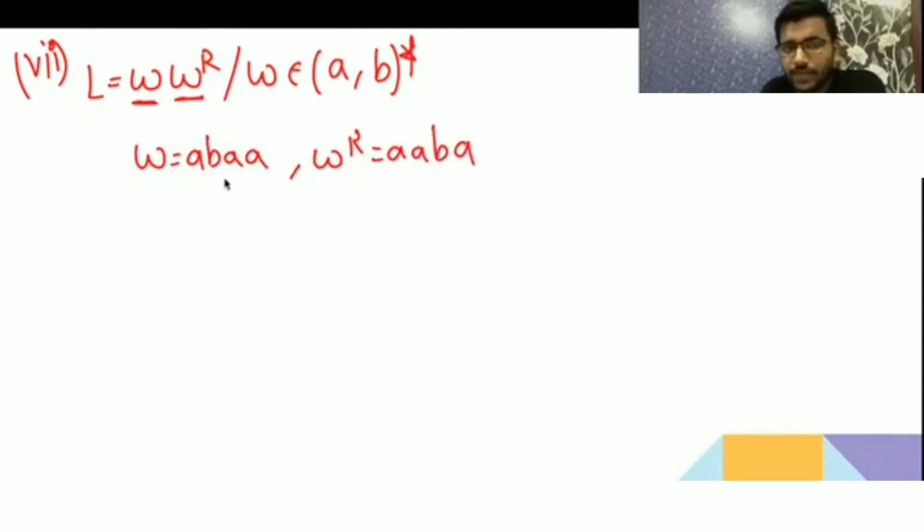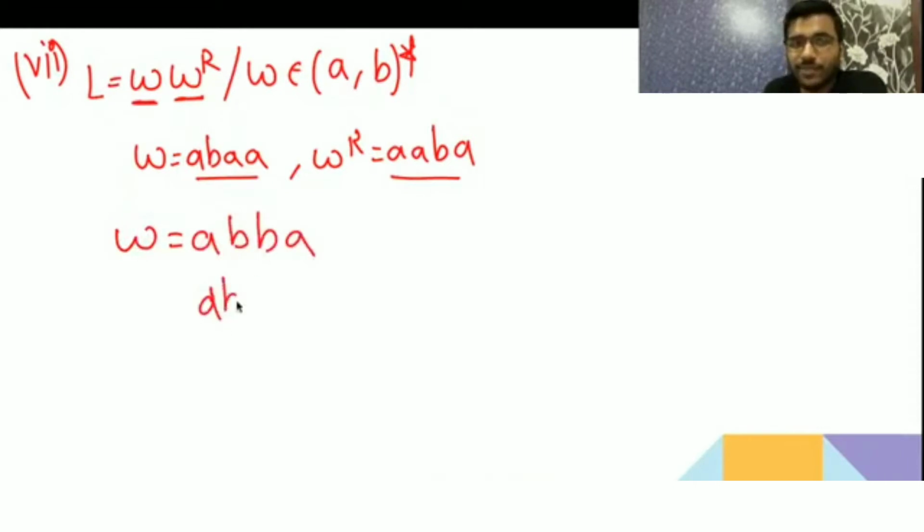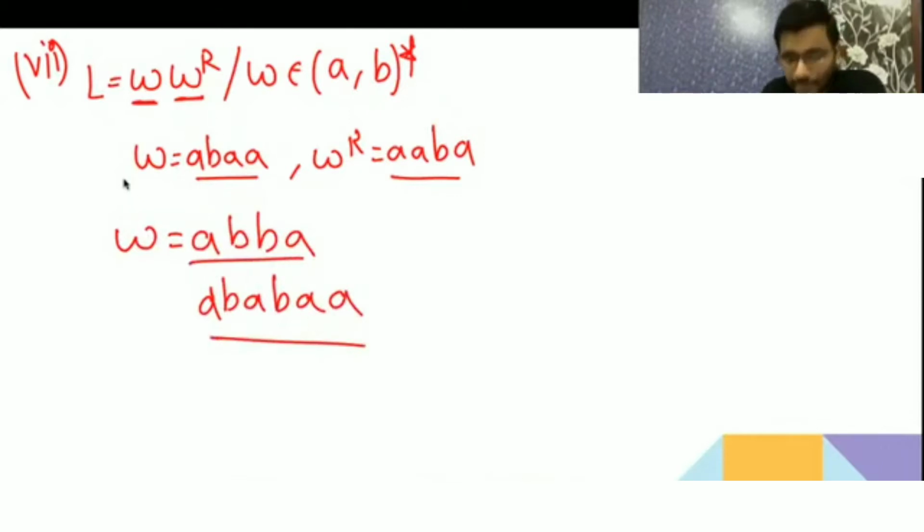Now to check whether WR is coming or not, you have to store W, and W can take anything: abb, a, b, ab, aa. So to store all these infinite strings, we do not have infinite memory in an FA. We have only a finite memory. That is why we say that for a finite language we can give a finite automaton.